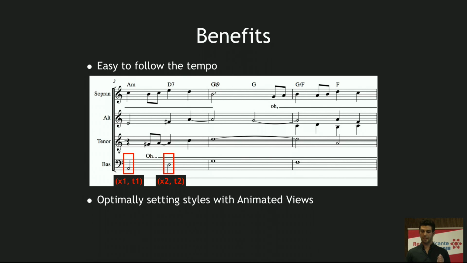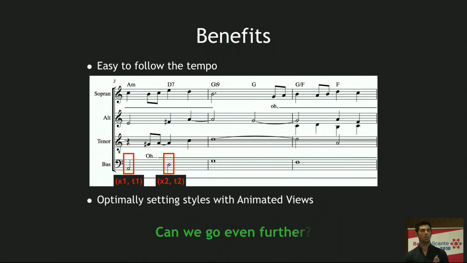So what are the benefits? Now we can follow the tempo, because we know all the positions of the nodes on the score, absolutely, because we injected some custom JavaScript on the web view that calculates these values. We also know the timestamp associated to each node. So we have all the information to define an interpolation curve that represents the tempo of the song. We are also optimally setting styles with animated views. So it's performant. But can we even go further?